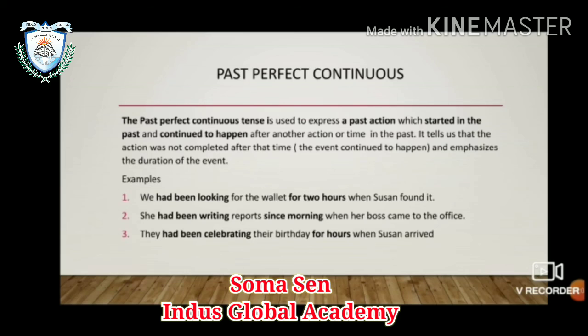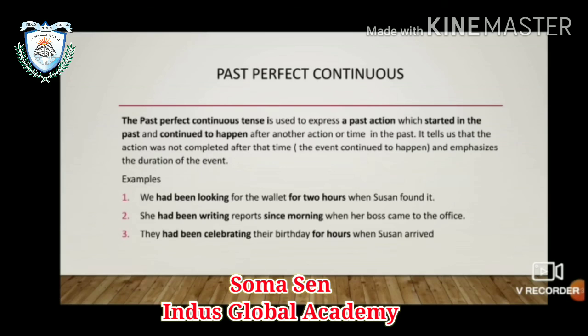Look at the first example once again. We had been looking for the wallet for 2 hours. It had started and it continued for 2 hours when Susan found it. After that, we had stopped because Susan had found it.